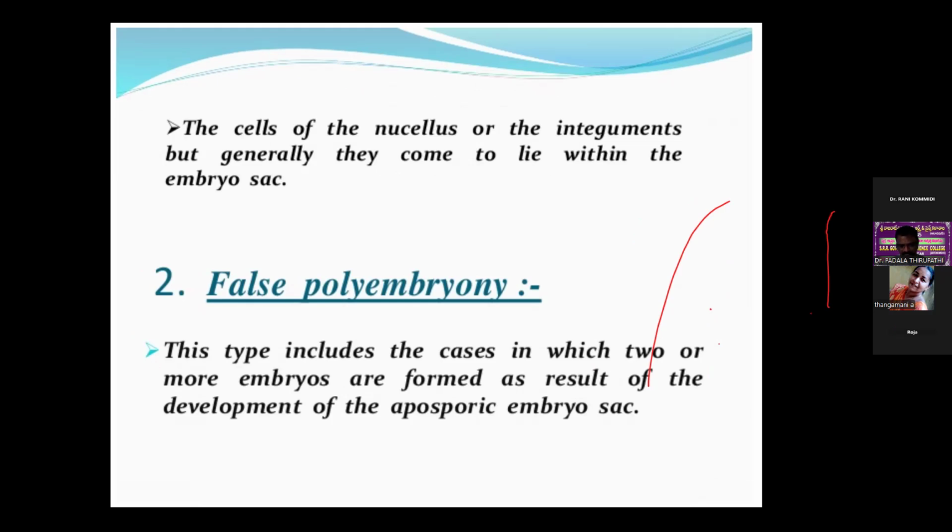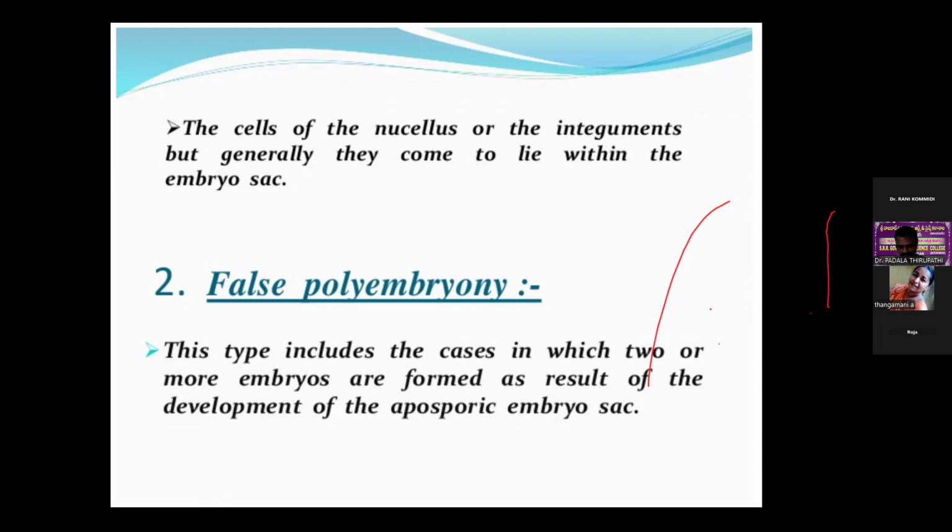Similarly, the development of two or more embryo sacs in the nucellar tissue has also been reported in Fragaria and Malus.